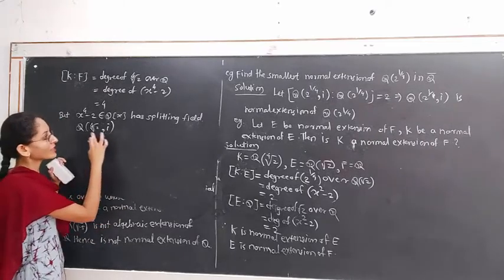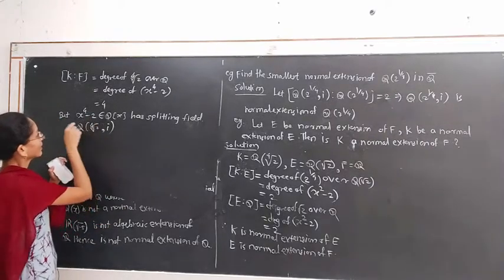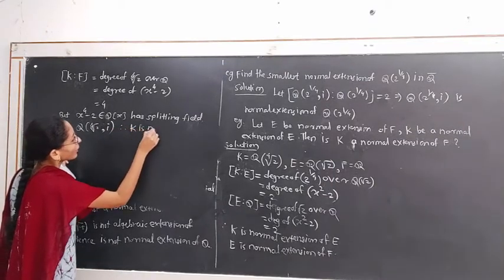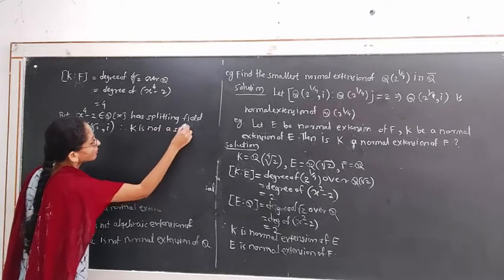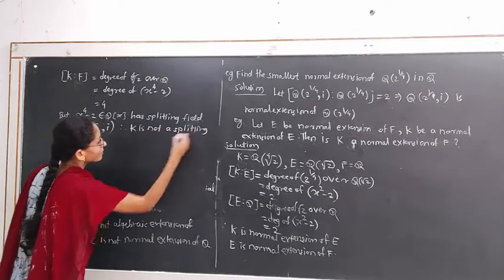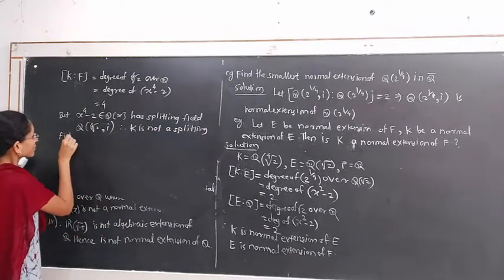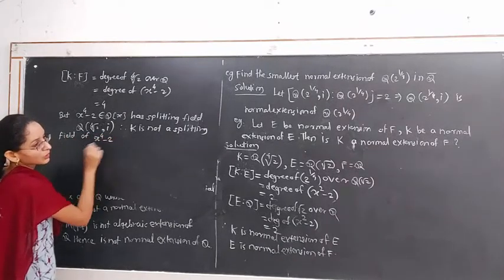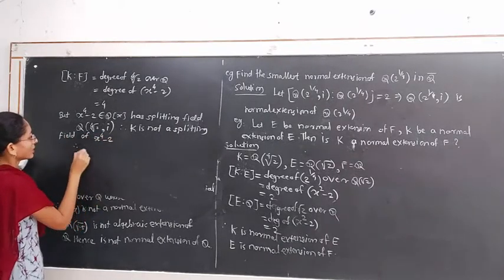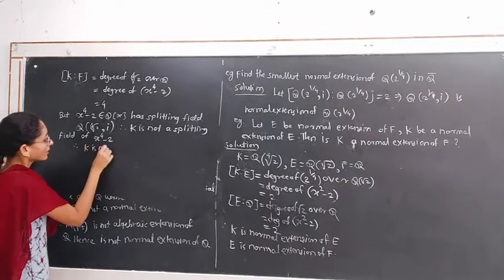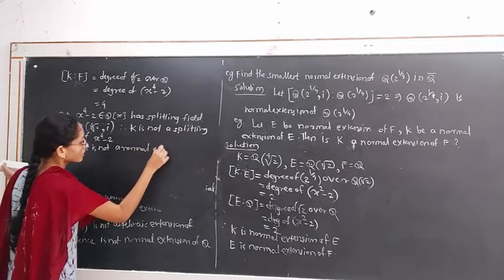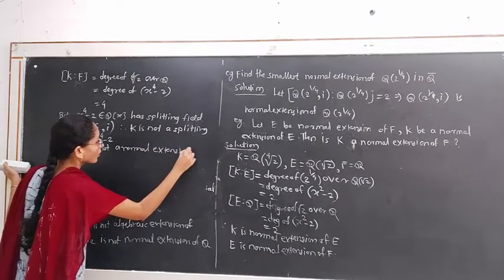Hence this is the splitting field of this polynomial. K is not a splitting field of the polynomial x raised to 4 minus 2. Therefore, K is not a normal extension of Q.